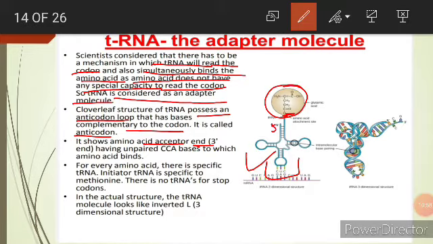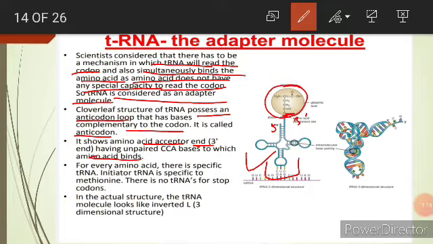This is the 5' end and this is the 3' end, where the amino acid is attached. It has unpaired CCA bases to which the amino acid binds.